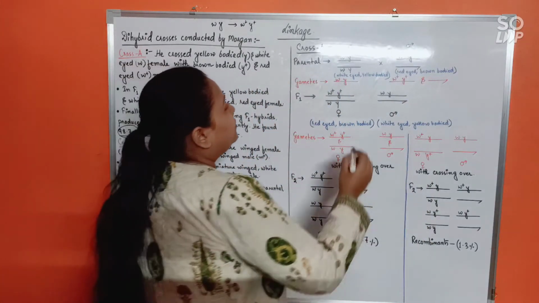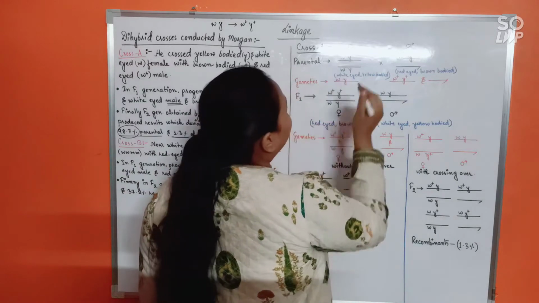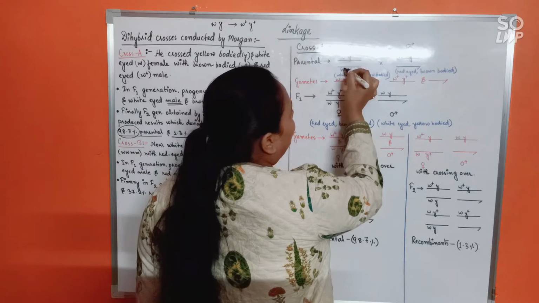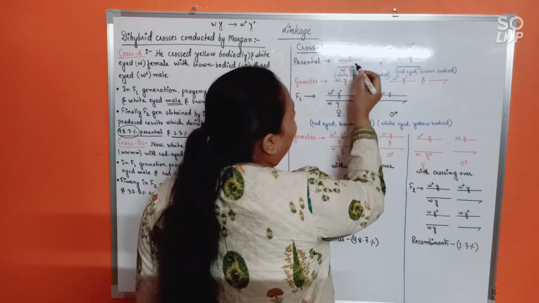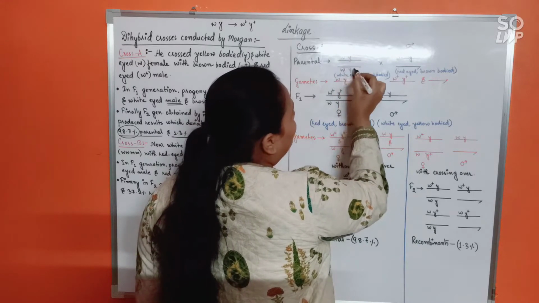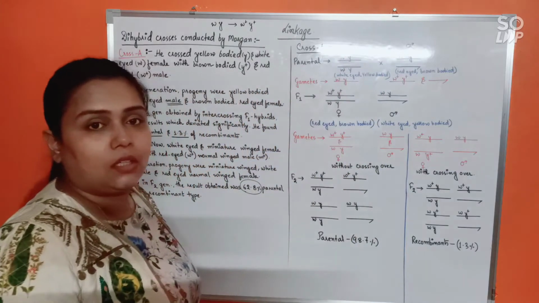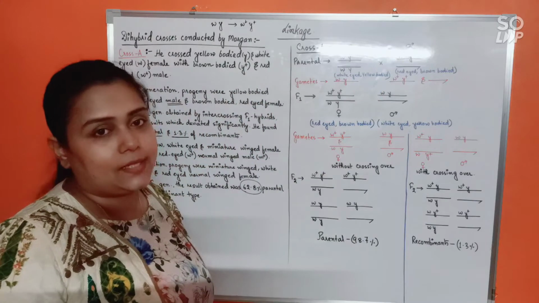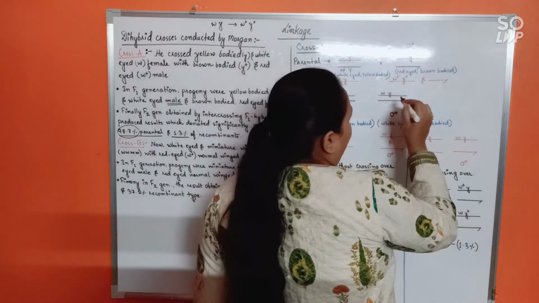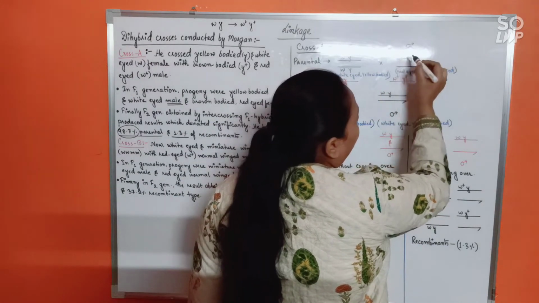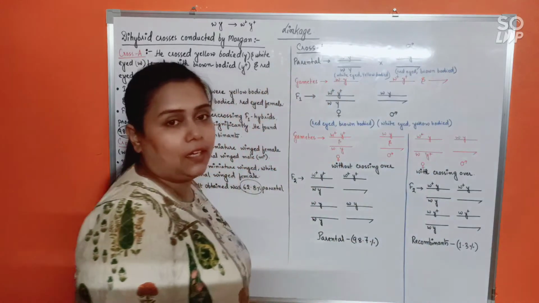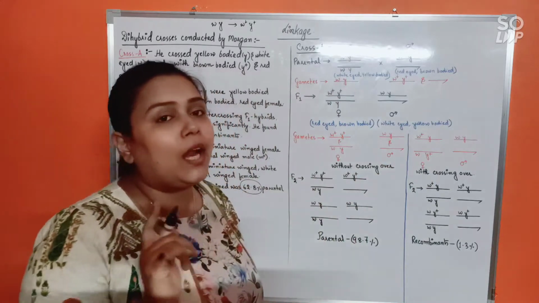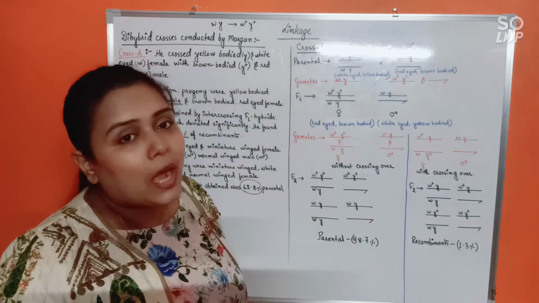Okay. So see, the parental generation, WWYY. These are the two alleles for white eye color. These YY are the two alleles for the yellow body, okay, present in the two X chromosomes that the female has. In case of the male, the male has red eye color and brown body color, isn't it? That's why the plus sign. And the male has only one X chromosome. The other one is the Y chromosome.